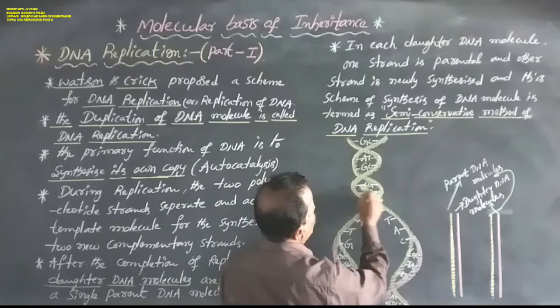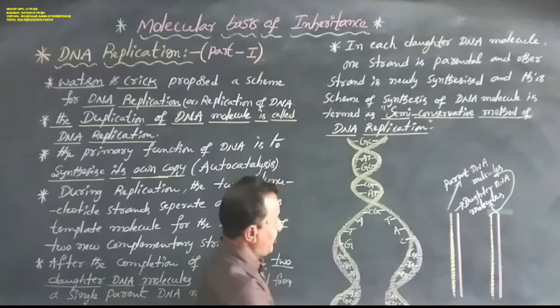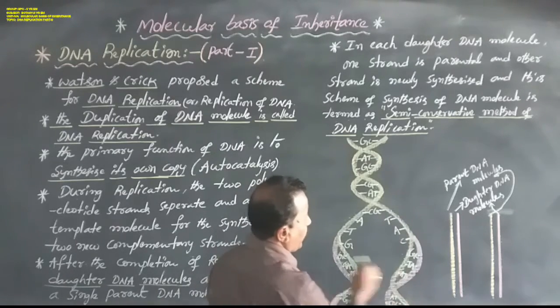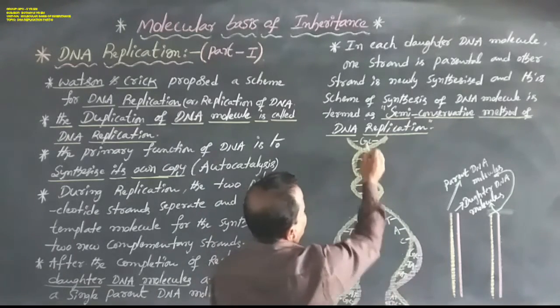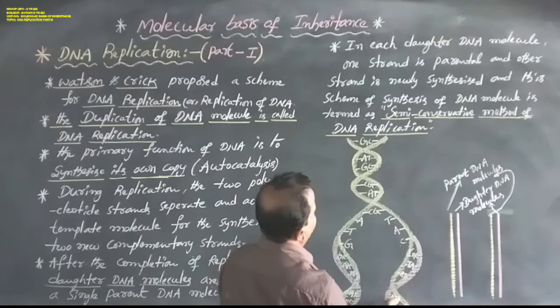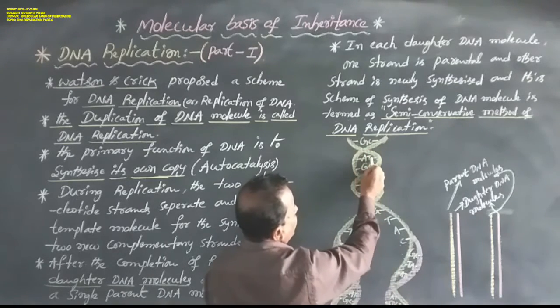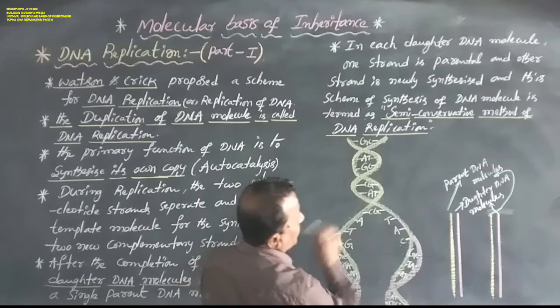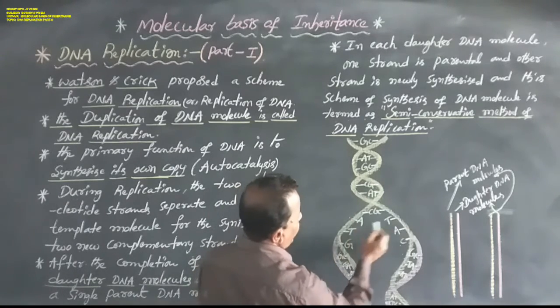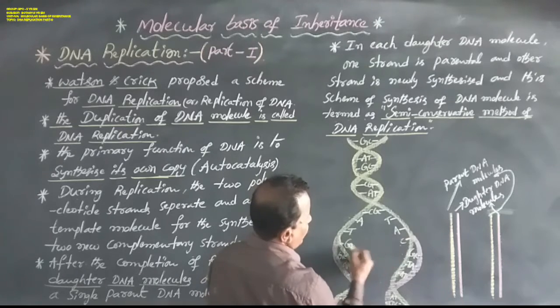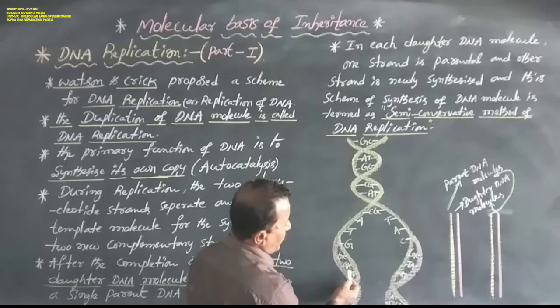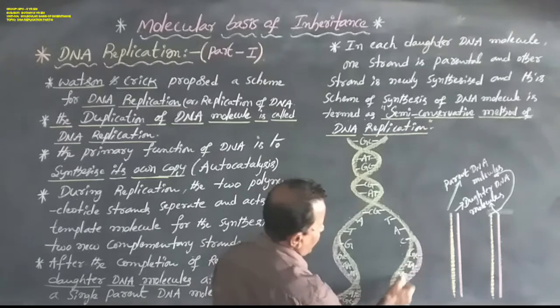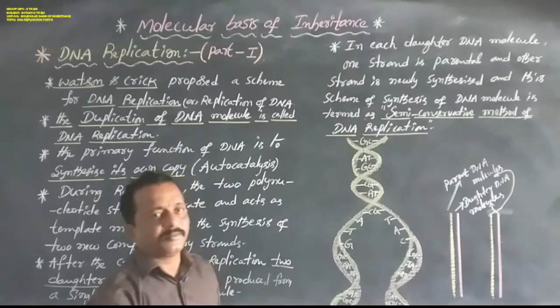These two are polynucleotide strands. These two are daughter DNA molecules. These are the nitrogen bases: guanine, cytosine, adenine, thymine, and so on, pairing guanine with cytosine and adenine with thymine.